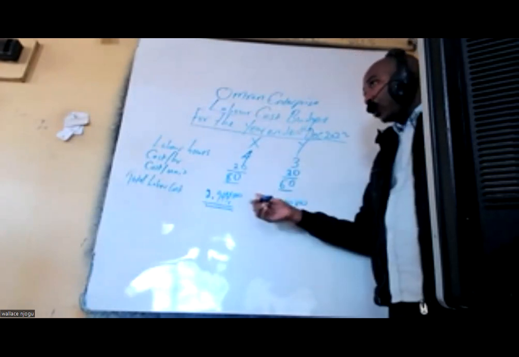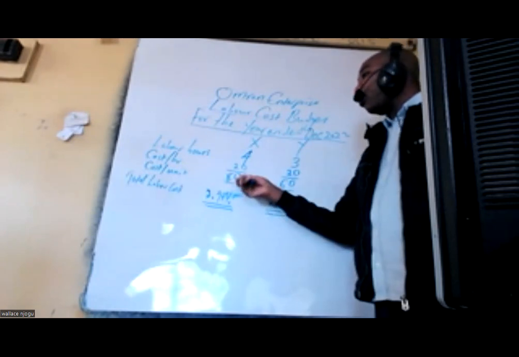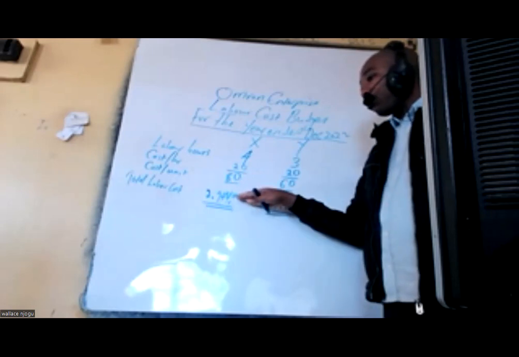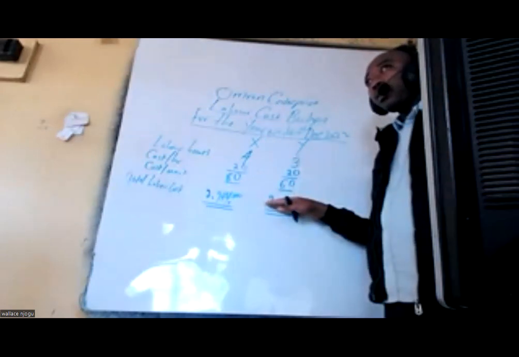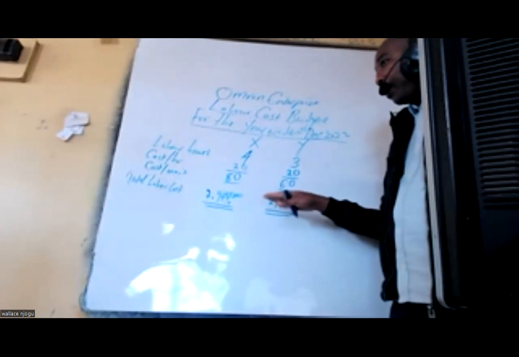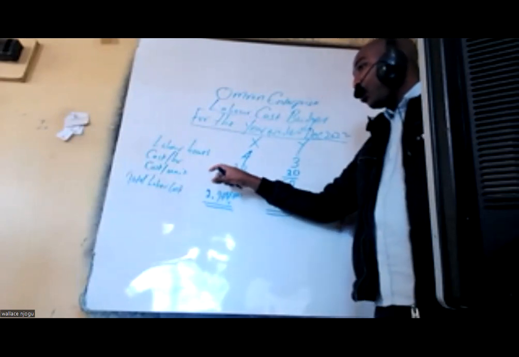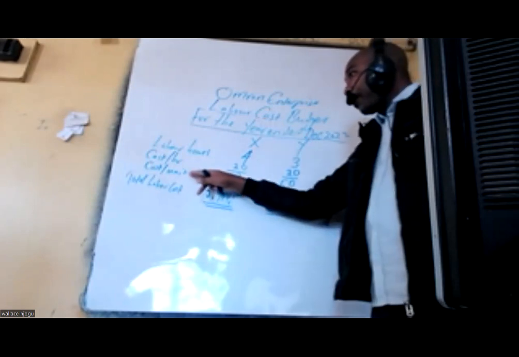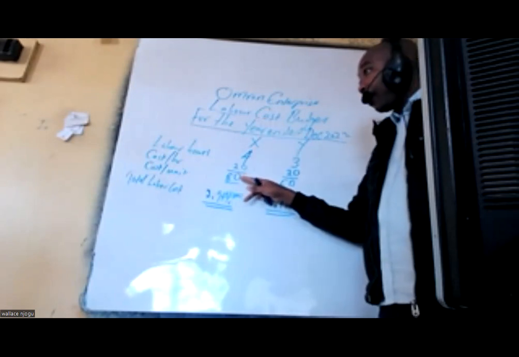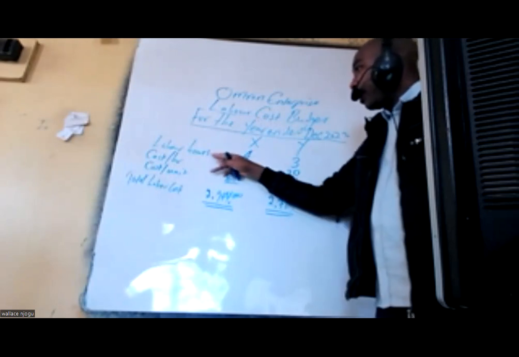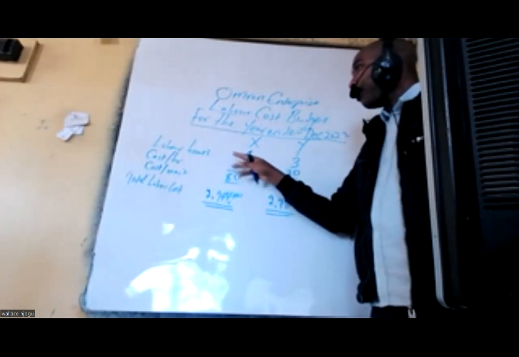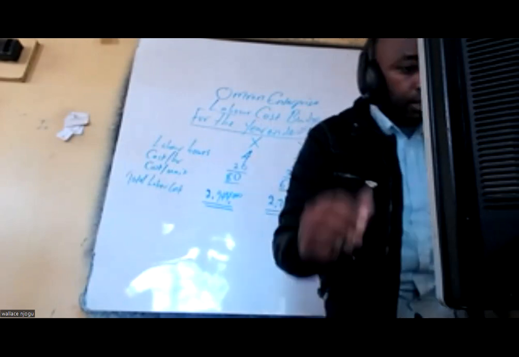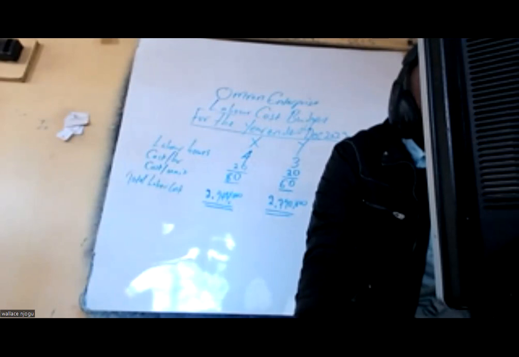If you are asked for the total labor cost, that is it. We have said that for total labor cost, you take the units to produce from the production budget and multiply by the cost per unit. And the cost per unit is the labor hours times the cost per hour. That is it.